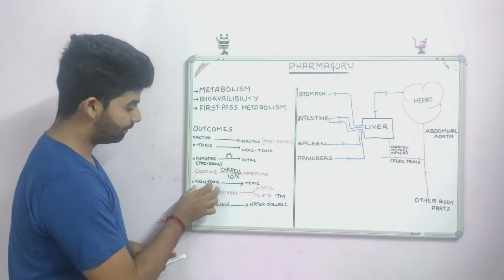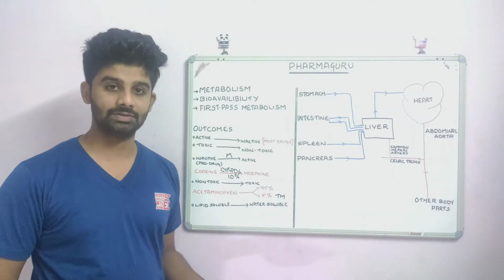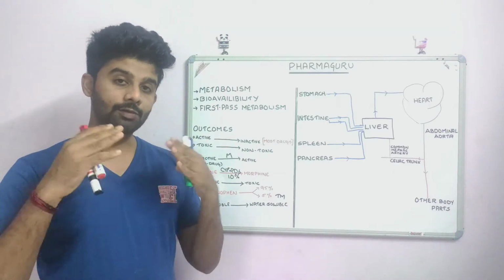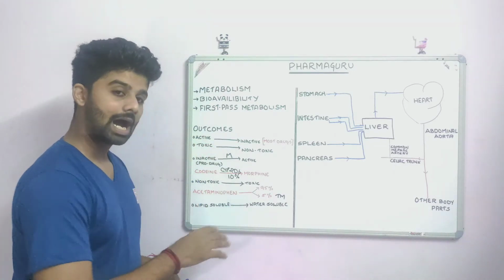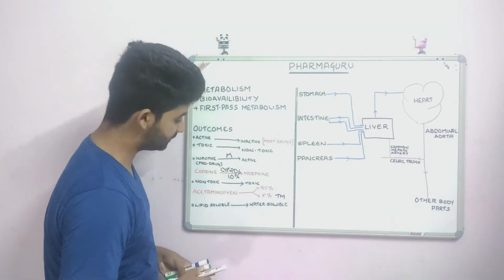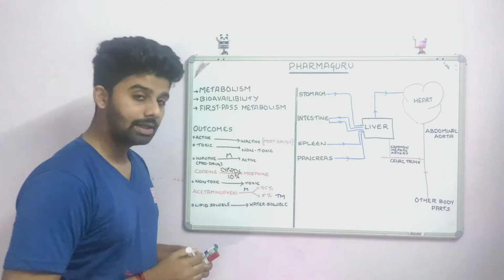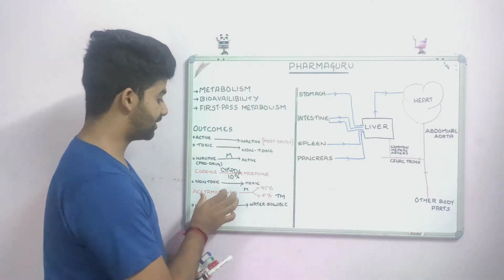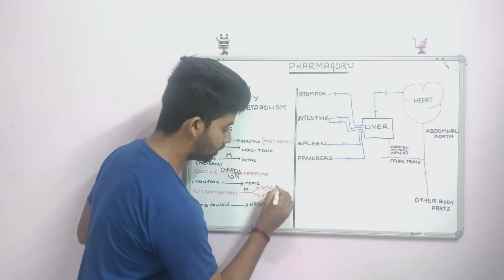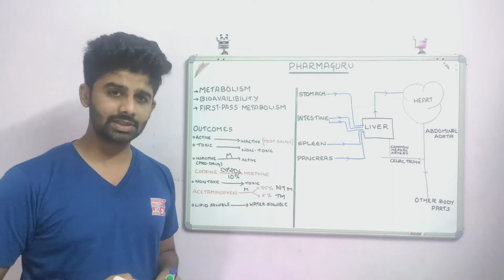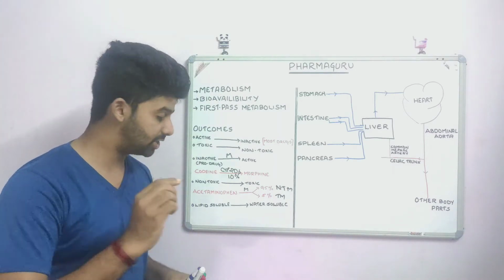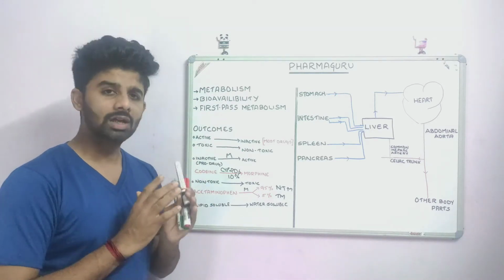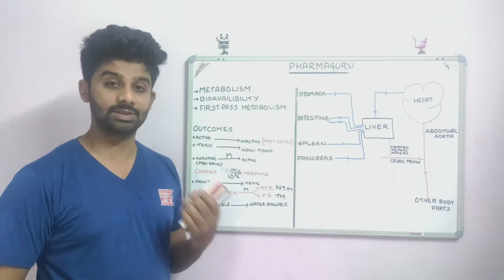After this, we will move to the conversion of non-toxic to toxic substance. See, actually this is very rare, okay? But one of the most commonly used drugs, acetaminophen, after its pharmacological action, undergoes metabolism and is converted into its metabolites. 95% of the time, the drug is converted into a non-toxic metabolite. But under certain circumstances, just 5% of the acetaminophen can be converted into its toxic metabolite. We will discuss those circumstances in future classes.